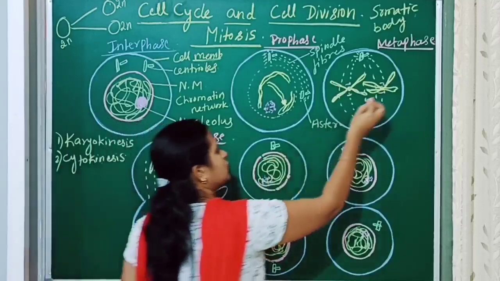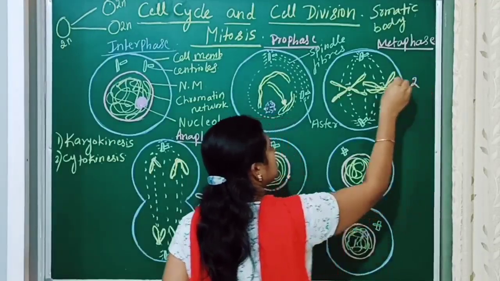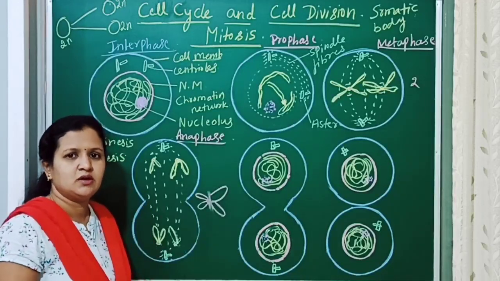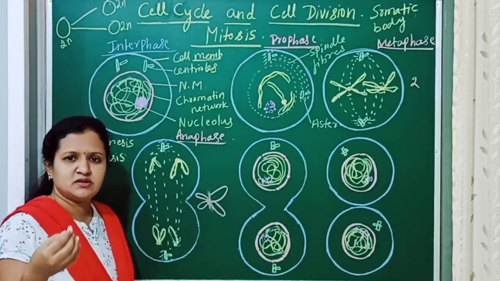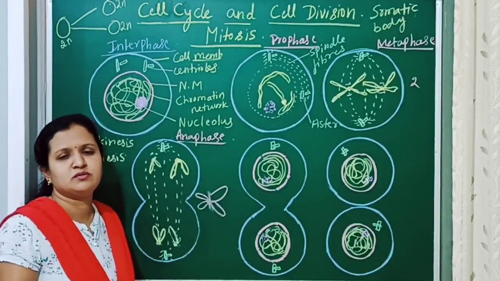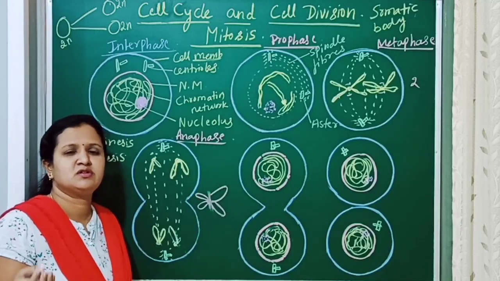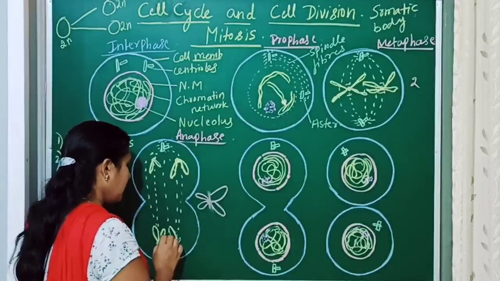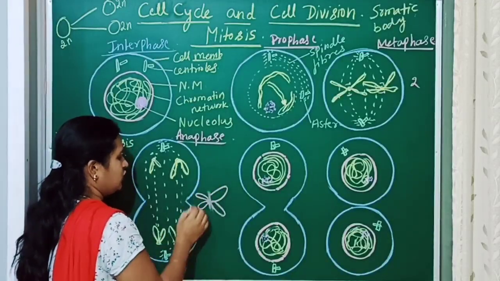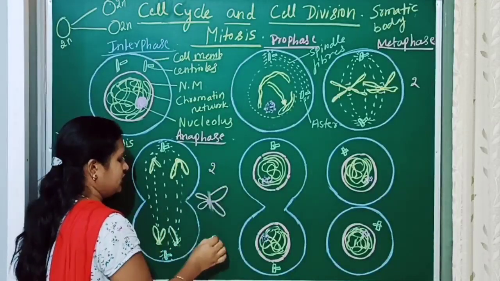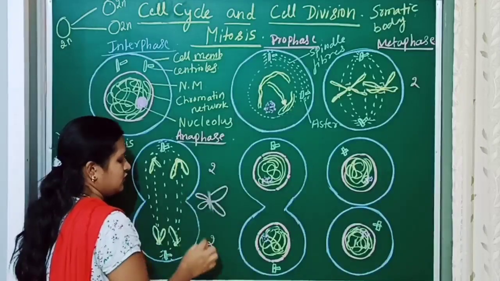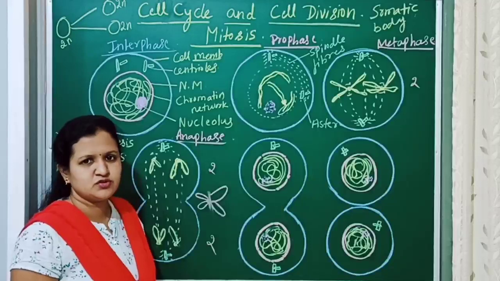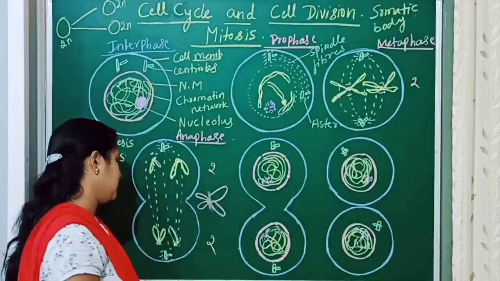Here the chromosomes were 2. I have mentioned only 2 chromosomes so that we can easily understand. But in different types of cells, the chromosome number will vary. It may be 46, it may be 22, it may be 24. And here also the chromosomes are moving, 2 here and 2 here. Because of that only, the chromosome number will be maintained in the progeny cells or the daughter cells.